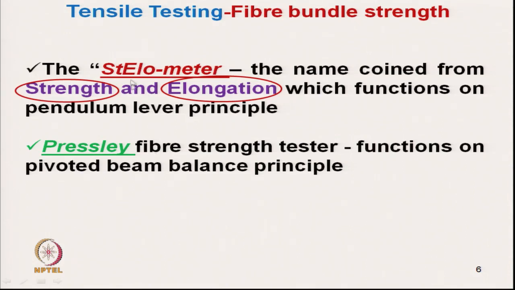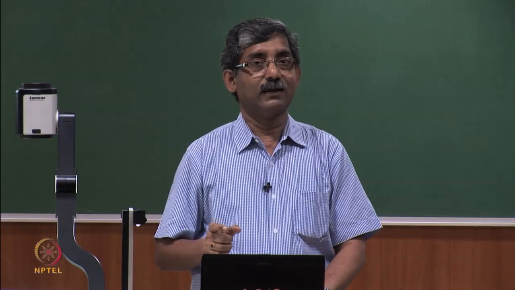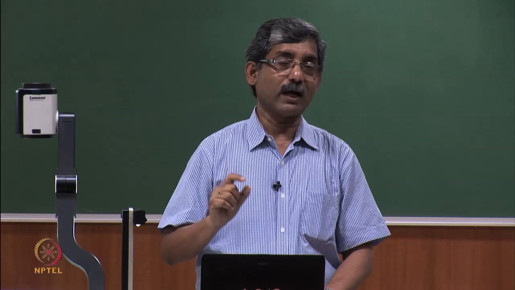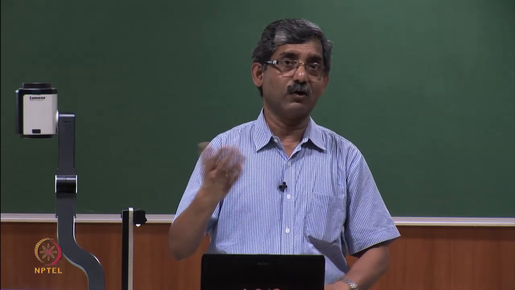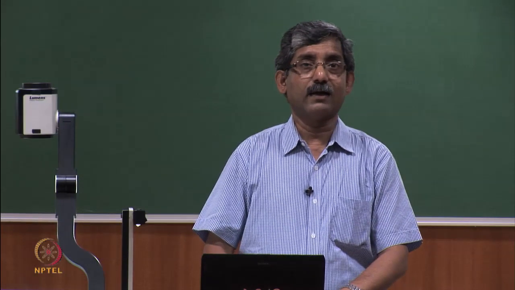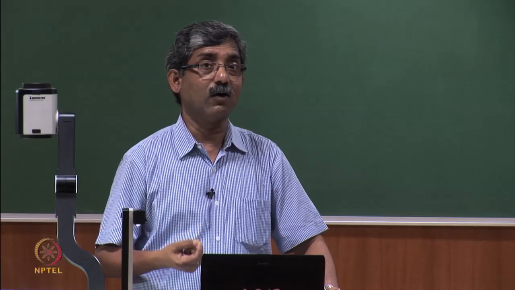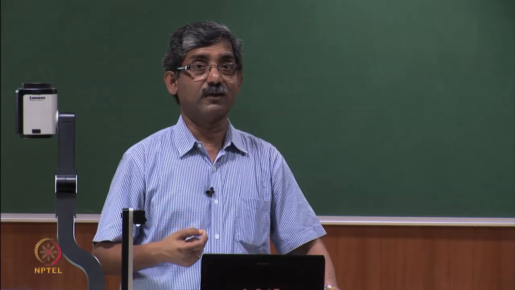These two instruments, stellometer and Presley fiber strength tester, have exactly the same calculations. Even their fiber jaws are interchangeable. We can use the Presley jaw also in the stellometer sometimes. And another instrument that we have mentioned earlier, the high volume instrument HVI, also tests in bundle form, but the bundle is not like Presley or stellometer.